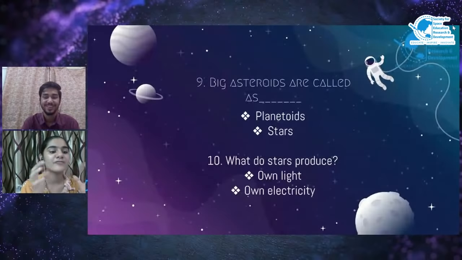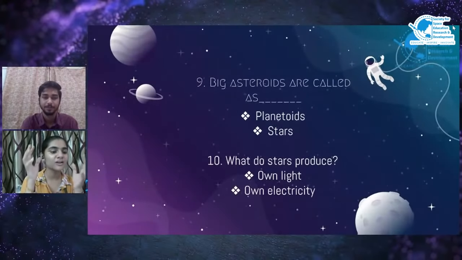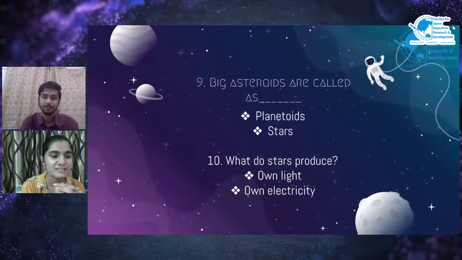Asteroids are formed because of the collision of the rocks which are moving around in the solar system. The bigger ones are called planetoids, and the smaller are called asteroids. Bigger ones are named planetoids because they are just smaller than the planets, but they are not planets. Don't get confused. They are just asteroids bigger in size. Yeah, I will keep that in mind. That is a brilliant tip.